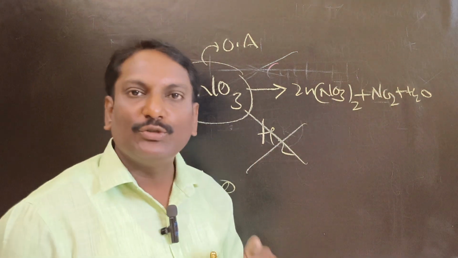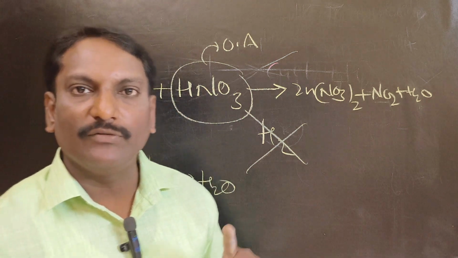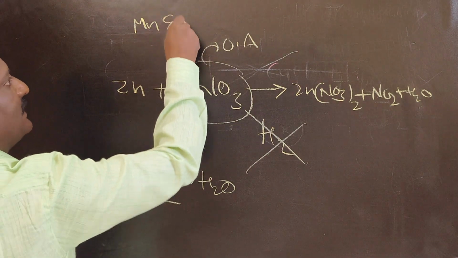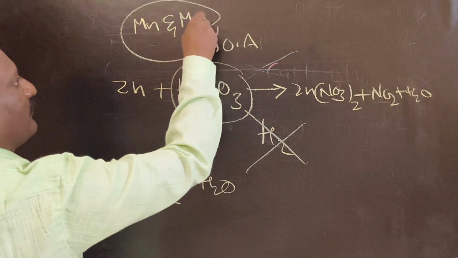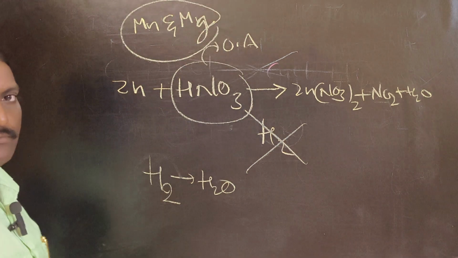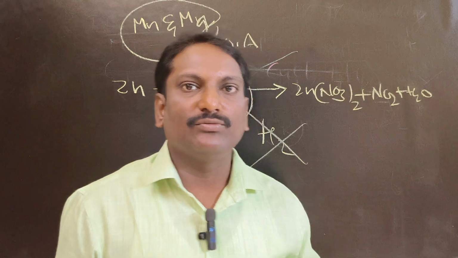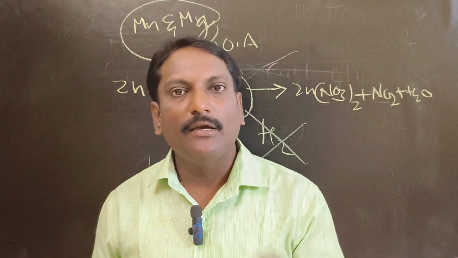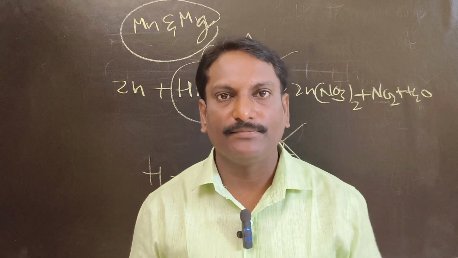But only two metals will give hydrogen with nitric acid, that is manganese and magnesium. This is also a very important point. Name the metals which produce hydrogen with nitric acid: manganese and magnesium.